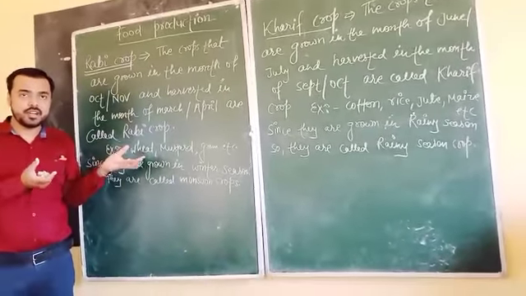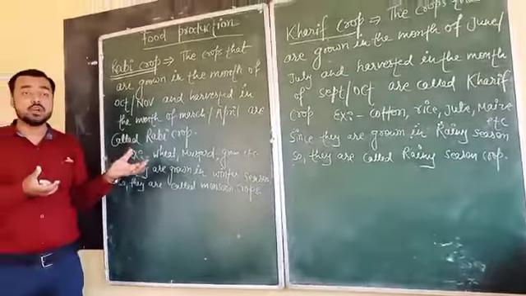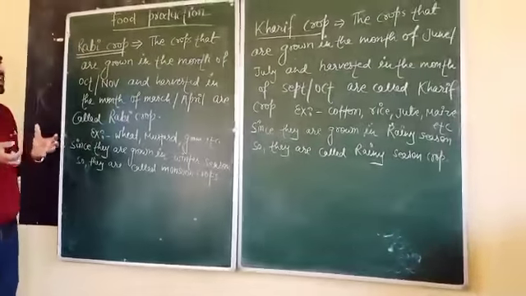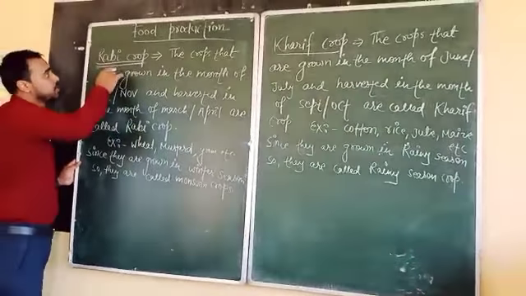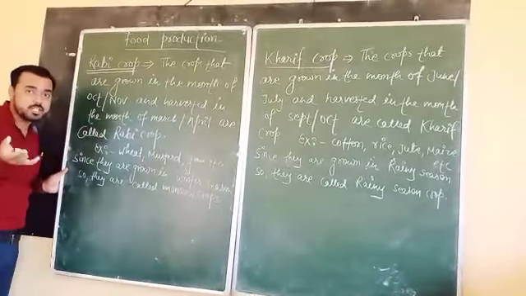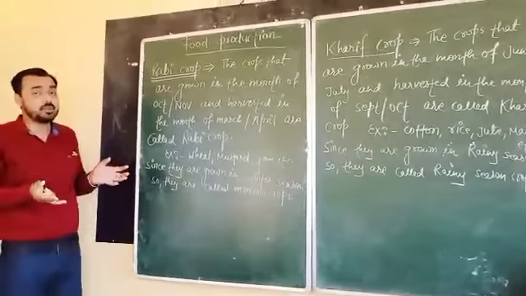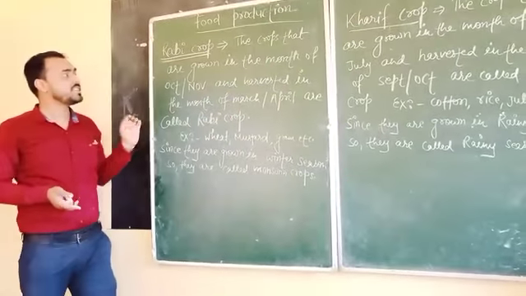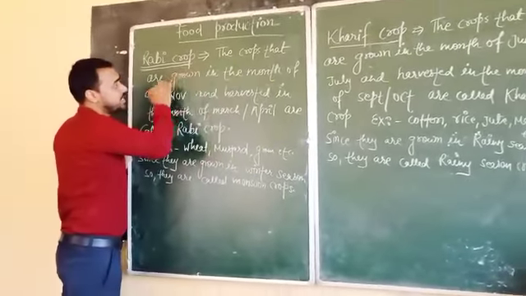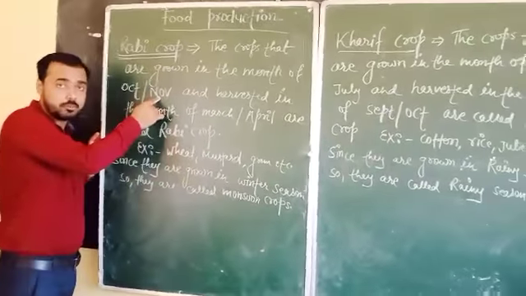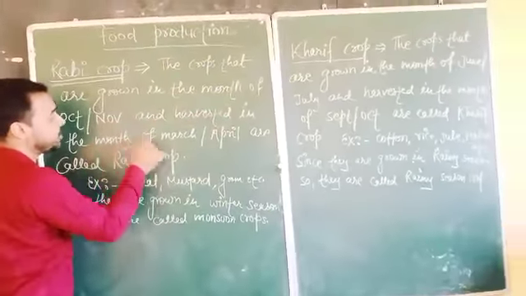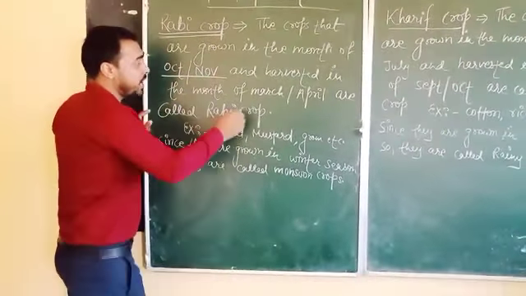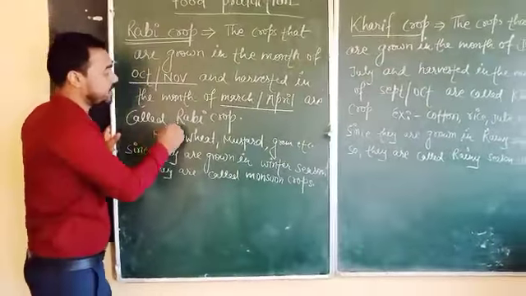Since we live in India, the country of seasons, where the seasons change all the time, for our betterment we classified the crops on the basis of the change of season, and they are of two types: Rabi crop and Kharif crop. Listen to me carefully. The crops that are grown in October or November and harvested in March or April are called Rabi crops.